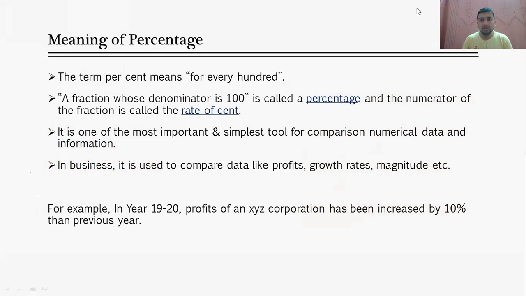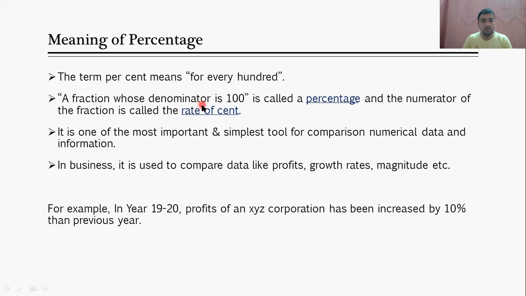So basically, what is a percentage? The term percent means for every 100. Okay, that means when we talk of 50%, 60%, it is for every 100. Out of 100, let's say you are in 10th standard, you have got 70 percent. So what is the meaning? Out of 100, you have got 70. So it is related to every 100.